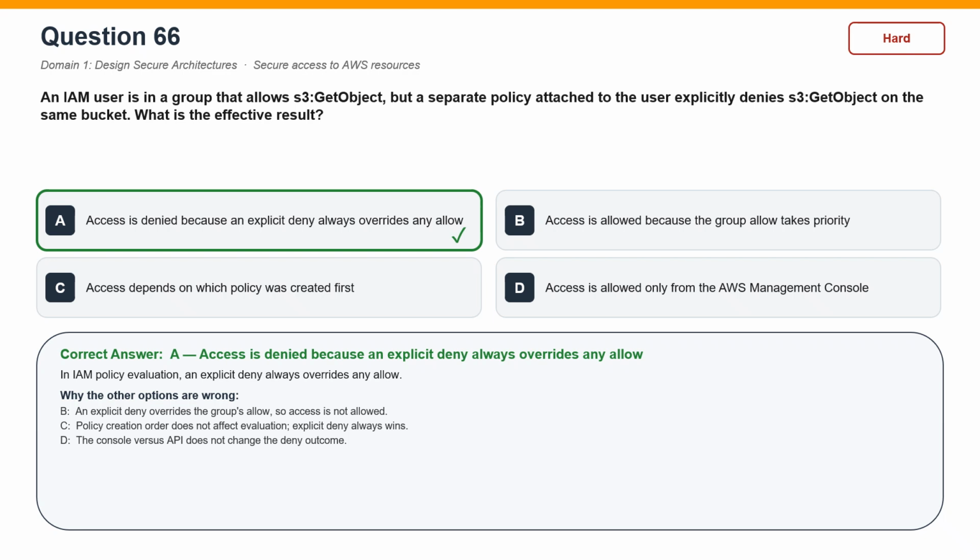Access is allowed because the group allow takes priority is incorrect. An explicit deny overrides the group's allow, so access is not allowed. Access depends on which policy was created first is incorrect. Policy creation order does not affect evaluation. Explicit deny always wins. Access is allowed only from the AWS Management Console is incorrect. The console versus API does not change the deny outcome.